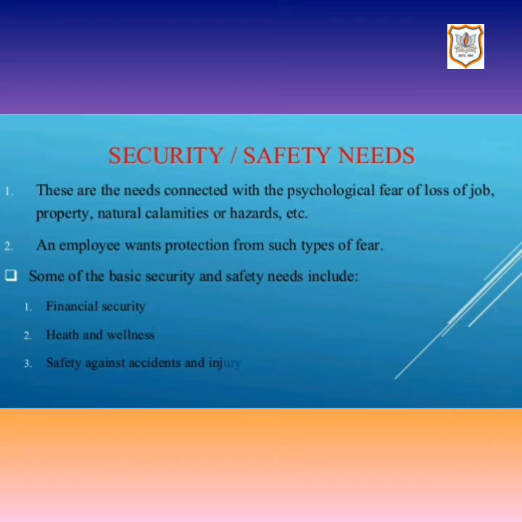An employee wants protection from such types of fear. How can an employee have protection from such fear? He can take insurance so that in times of trouble he can have safety from all such things. Some of the basic security and safety needs include financial security, health and wellness, safety against accidents and injury.